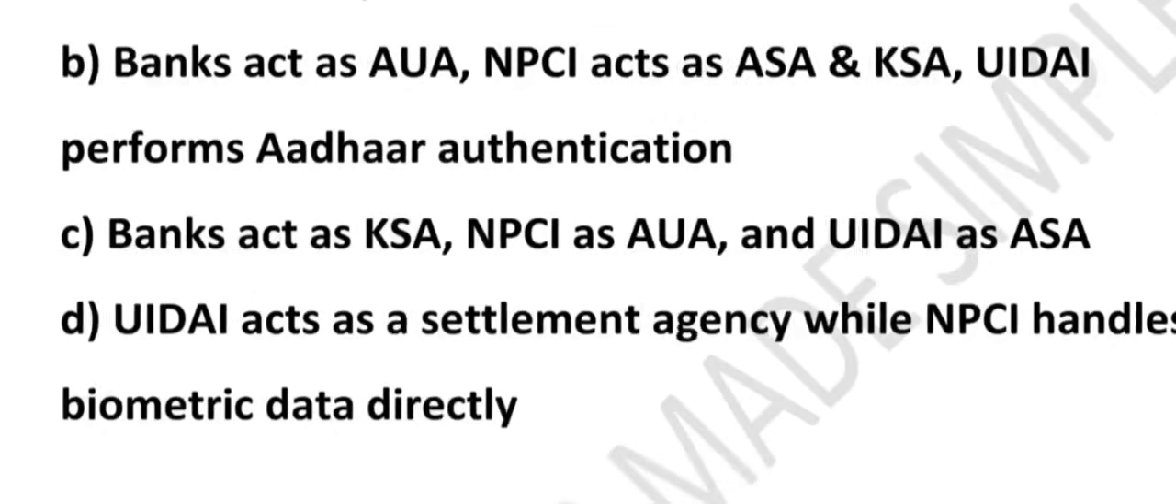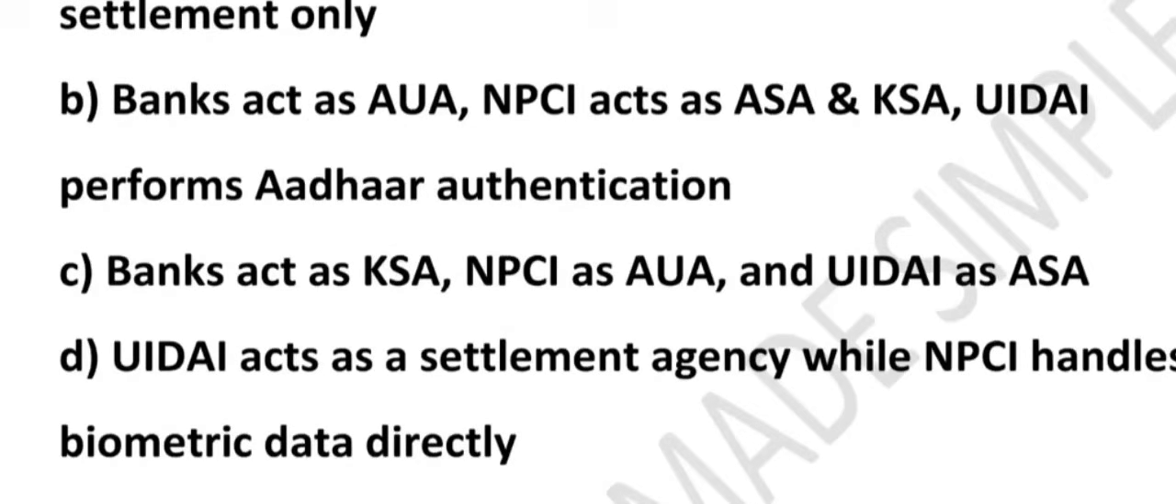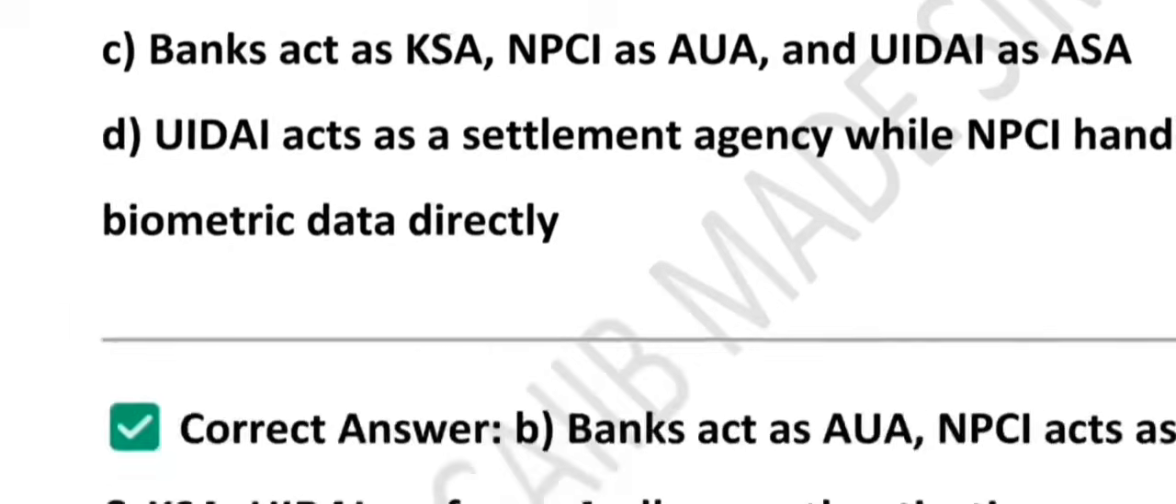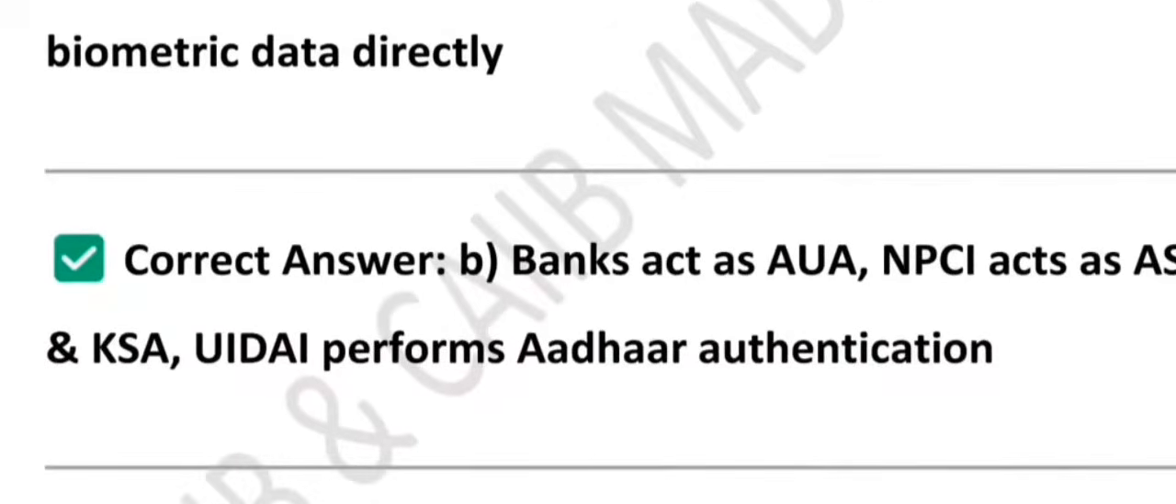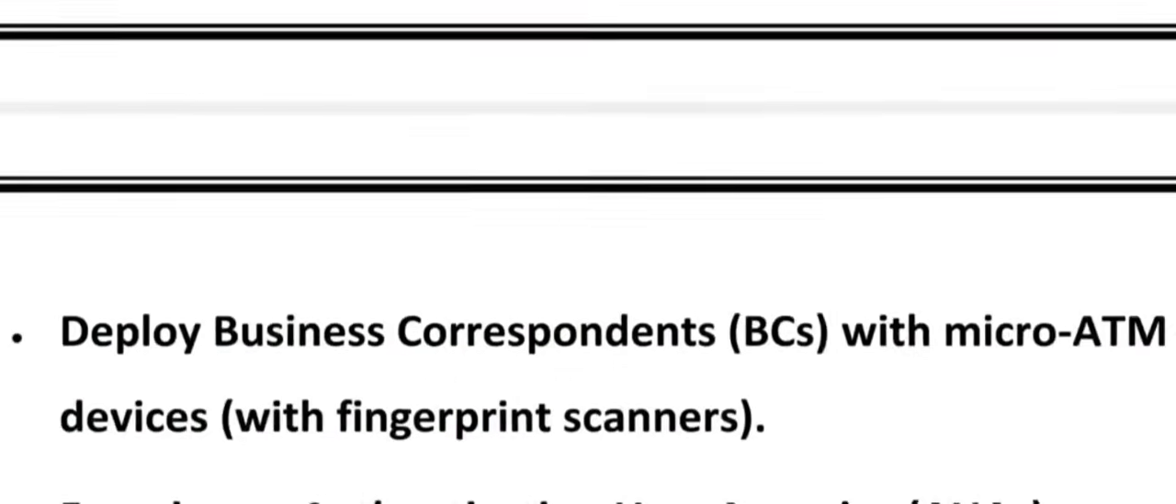So friends, the correct answer to this question is option number B. Bank as AUA, NPCI as ASA and KSA, and UIDAI performs Aadhaar authentication. So let's summarize the key points I told you. Let's revise in simple points. Bank is AUA, that means they collect customer biometric and send the request. NPCI as ASA and KSA, right? As you can see, bank acts like AUA, right?